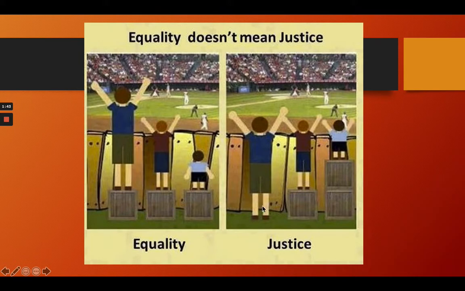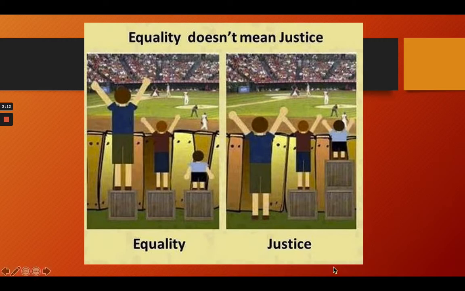And the other way is what we call justice. Not necessarily equal, but what is just. When we take a look at the root word, justice means ideal. Ideal means putting things at the right place. Putting things at the right place. So how do we know whether it is justice or not?